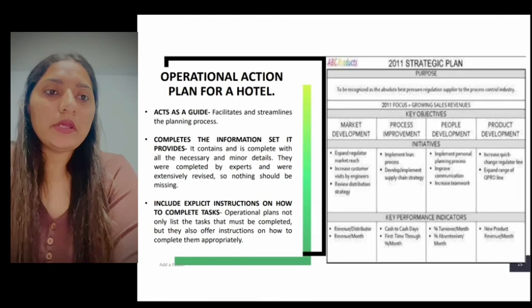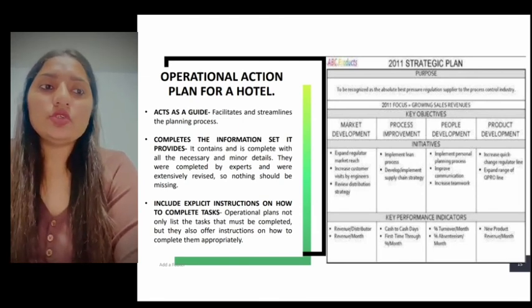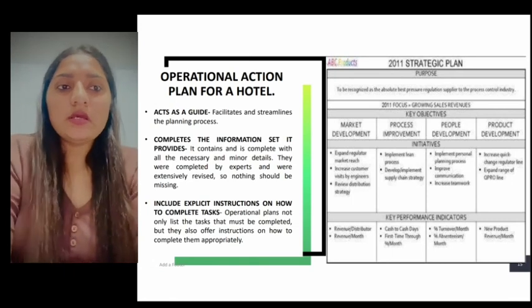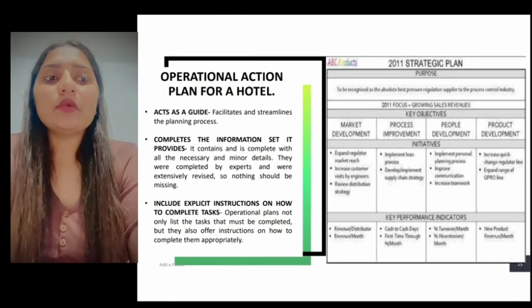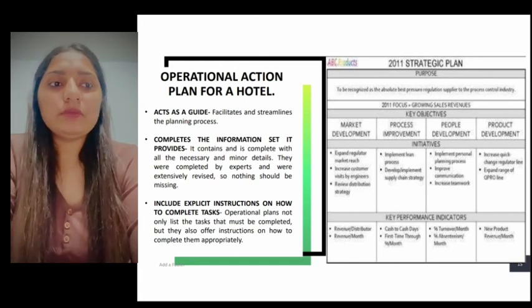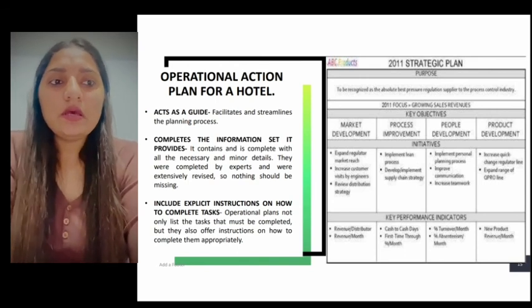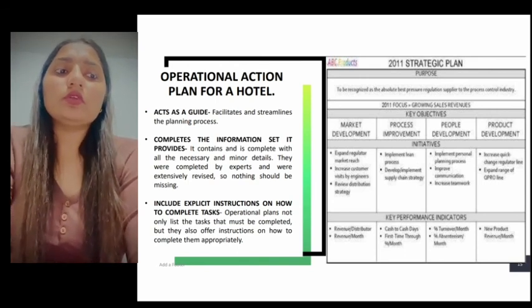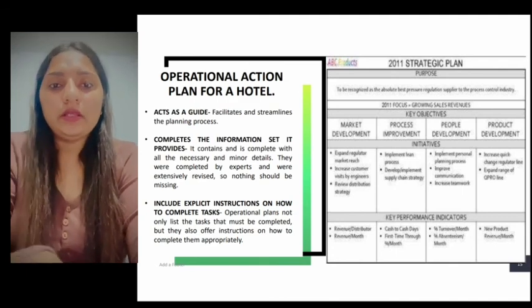They are done by professionals and reviewed many times, so there should be no missing items in them. The last point is including specific steps on how to get a task done. Operational plans not only describe tasks that need to be done, but also provide the specific steps on how to get them done correctly.